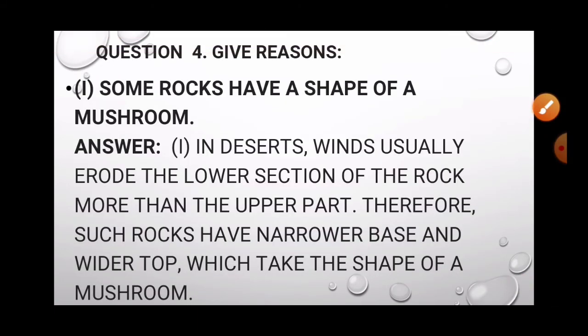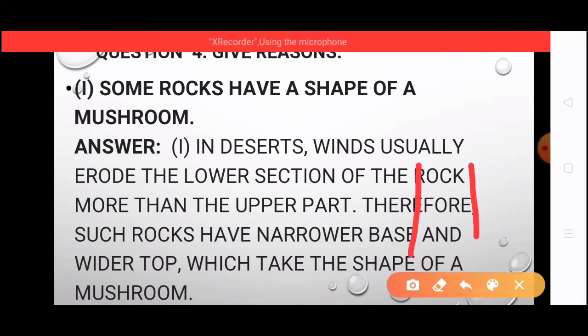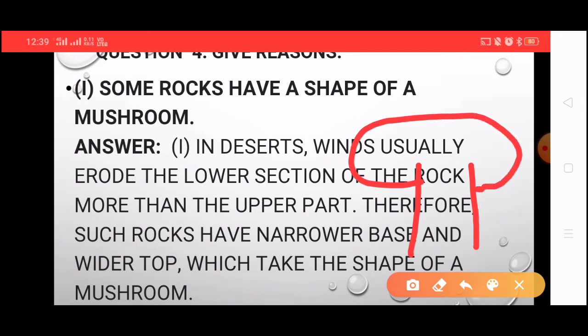Now coming to the give reasons. Now we'll solve give reasons. Some rocks have the shape of a mushroom. Yes, these are found in deserts. The wind usually erodes the lower section of the rock more than the upper part. Therefore such rocks have a narrower base and wider top, which takes the shape of a mushroom. It looks something like this. You can see, rocks like this are formed in deserts.